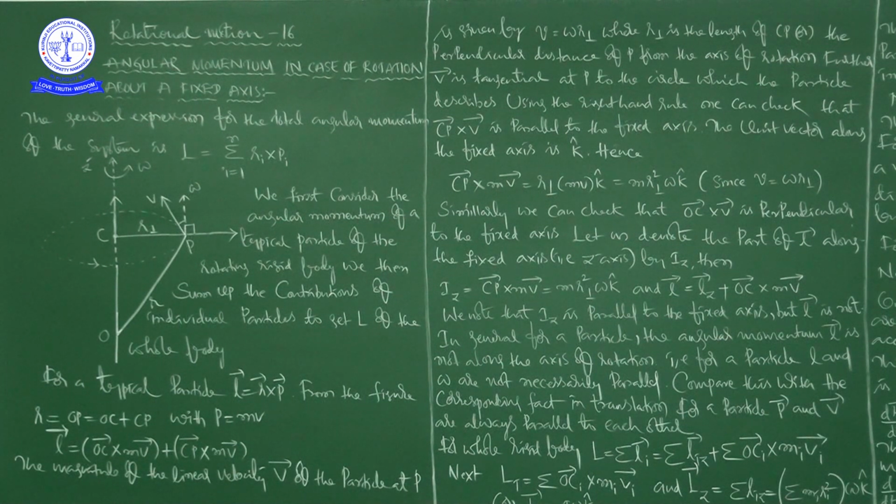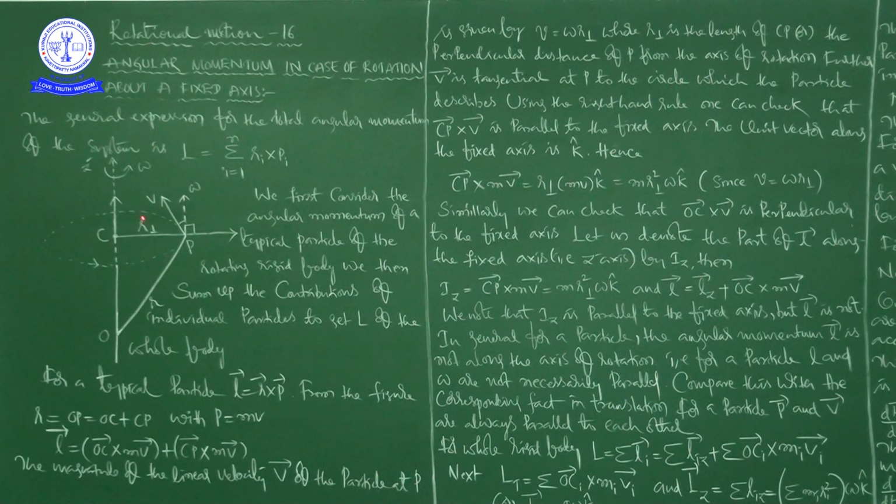The velocity V of the particle at P is given by V = ω R⊥, that is, omega into the perpendicular distance, where R⊥ is the length of CP. This is not R bar, it is R perpendicular. R perpendicular is the length of CP, the perpendicular distance of P from the axis of rotation.